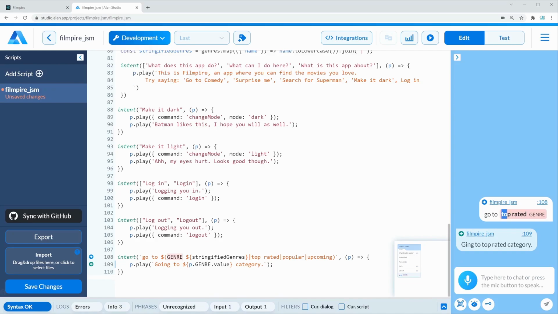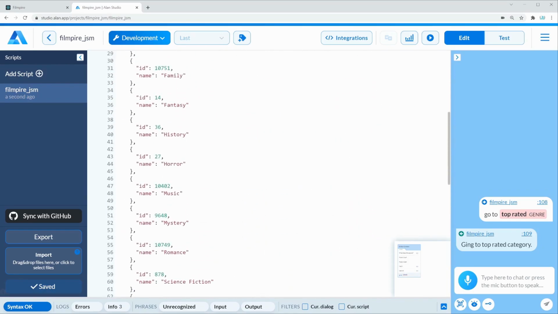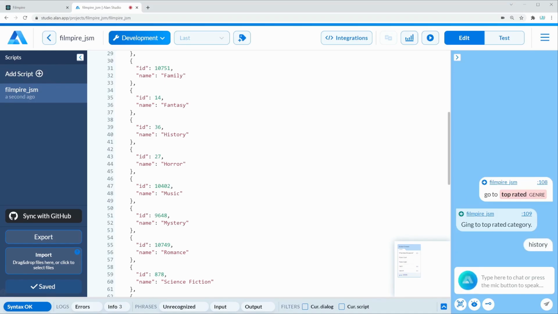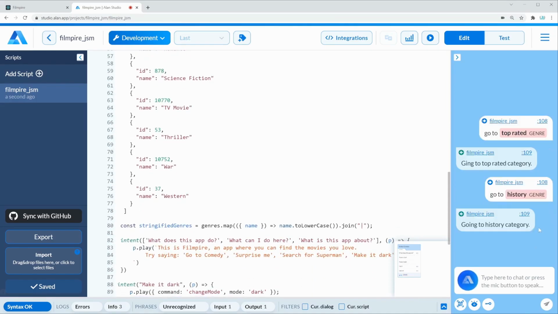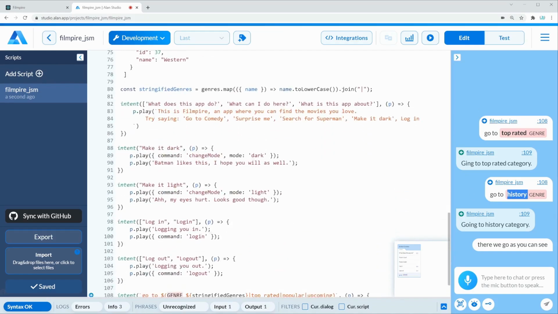and also you can see here that the top rated string has been listed as genre. We also have our stringified genres here, so we can use any of the genres above. Let's try saying go to history. Go to history. Going to history category. And there we go. As you can see, history has been taken into consideration as our genre.